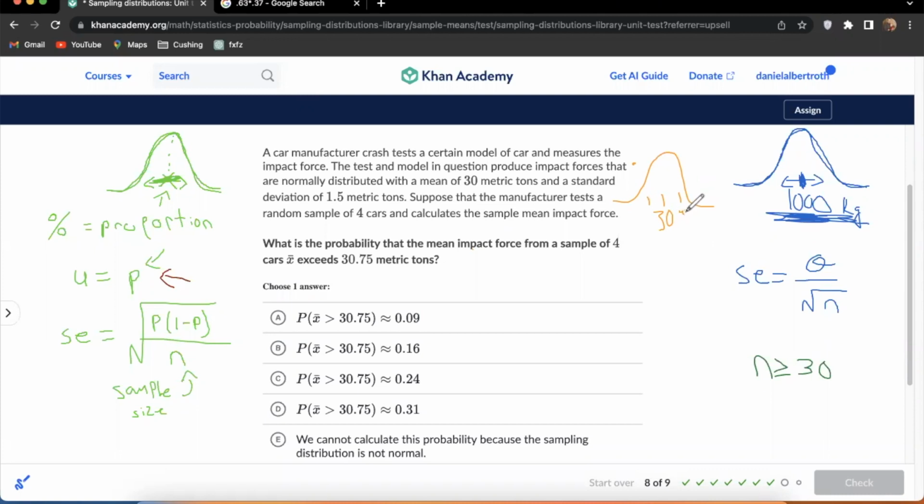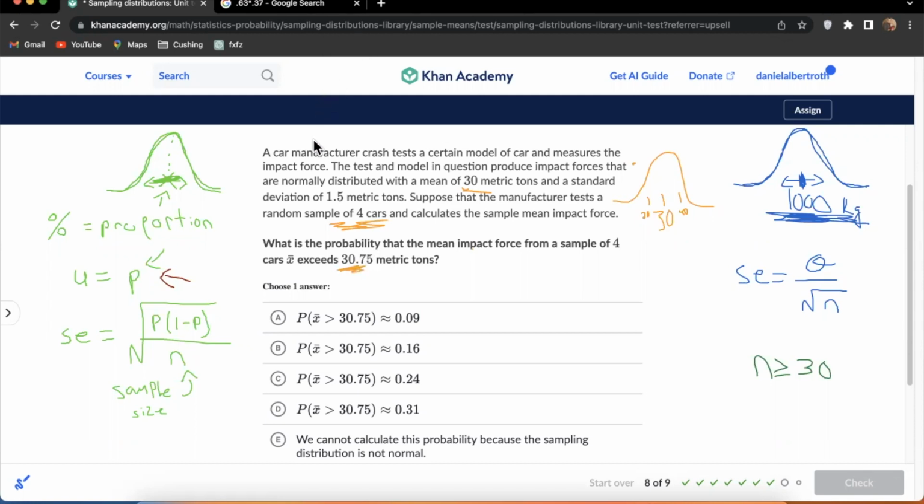This would be 40, 20. This is for the whole population of cars. And I think what it's measuring is the average impact force of 30 metric tons. So suppose that a manufacturer tests a random sample of 4 cars and calculates the sample mean impact force. What is the probability that the mean impact force from a sample of 4 exceeds 30.75?